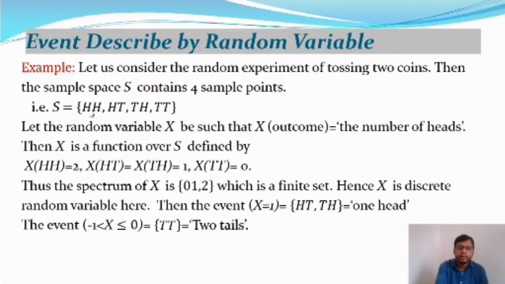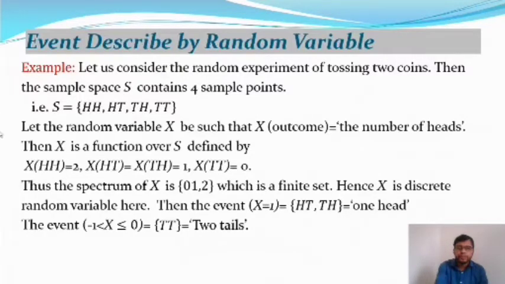So capital S contains the 4 sample points. Let the random variable capital X be such that the outcome is the number of heads.